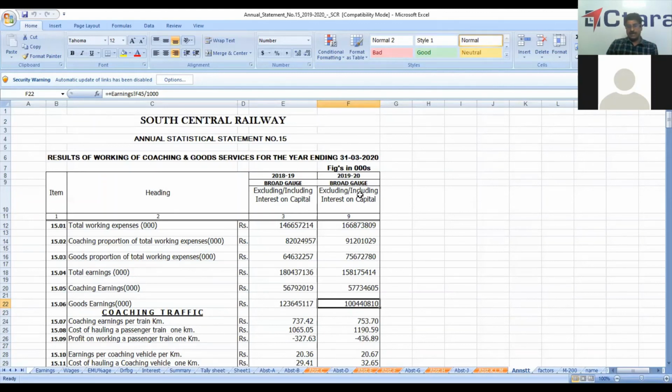They will do it traction wise, that is diesel and electric, and in the case of passenger, they work it out class wise, that is first AC, second AC, for Mail and Express. Whatever study is given by the Railway Board, they work it out in much more detail.